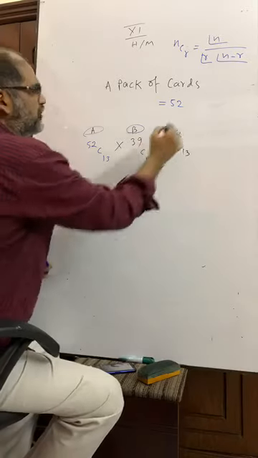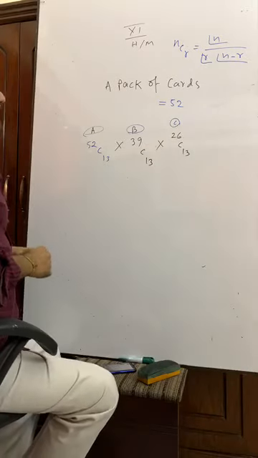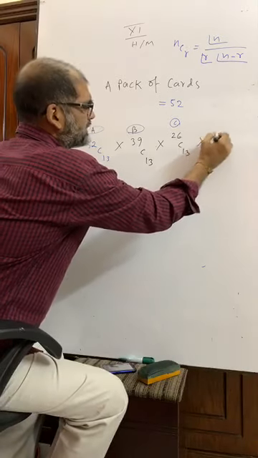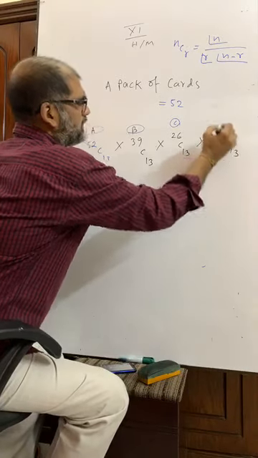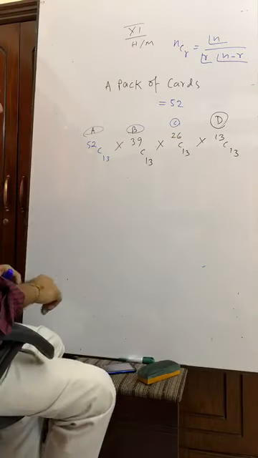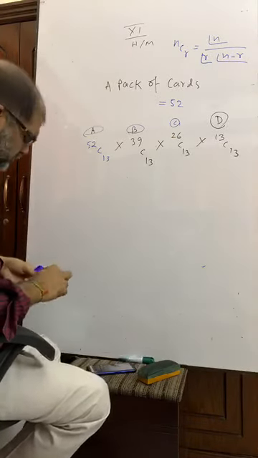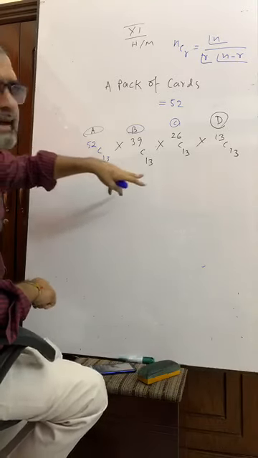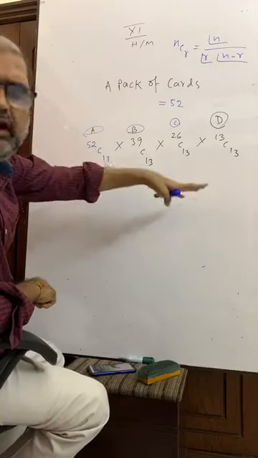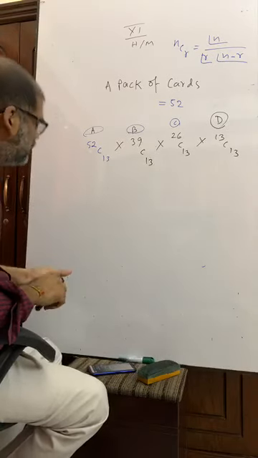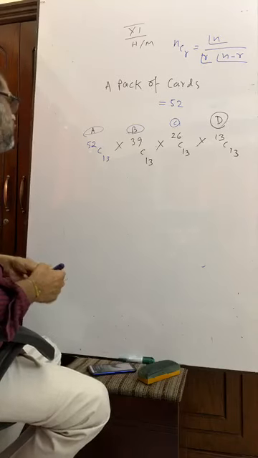Suppose it is your friend C. Now you are left with 13 cards. Suppose it is your friend D. It is your answer. But for an MCQ examination, even if you use the calculator, it may become very hard or tough for you. So let's see what happens here.